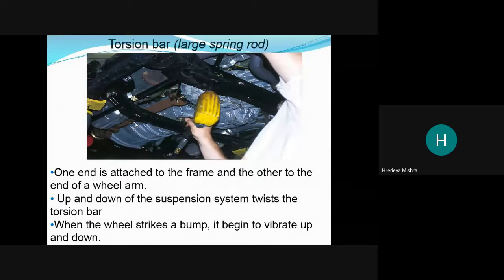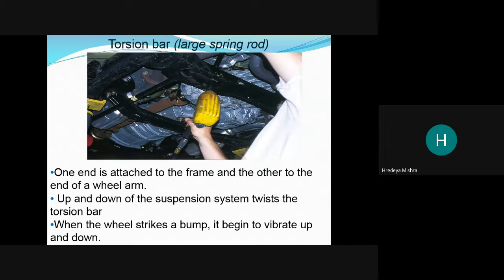Now, torsion bar. What is a torsion bar? One end is attached to the frame and the other end to the wheel. As the name suggests, it resists the torsion effect.